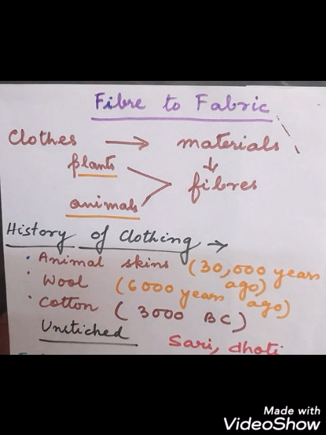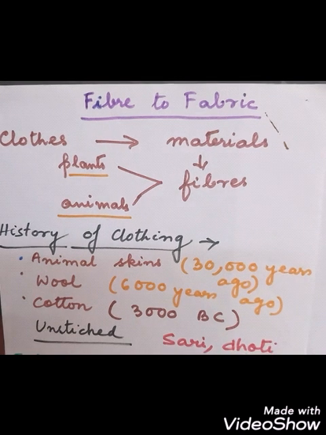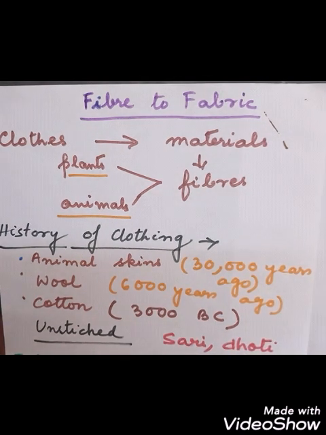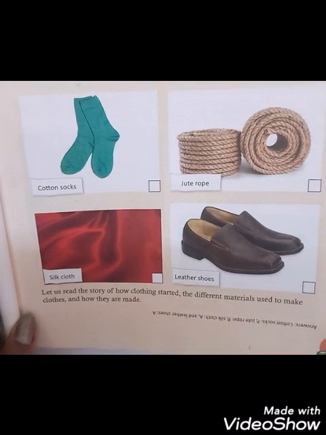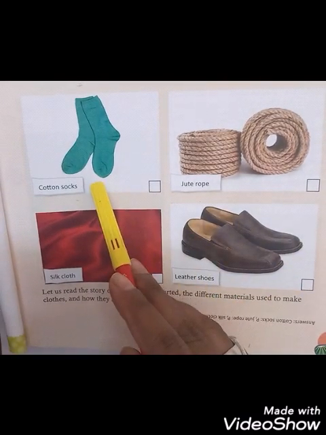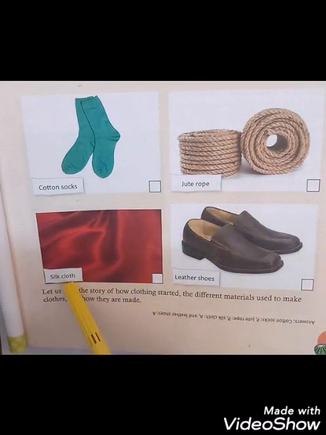So next we will come to the picturesque portion of the book, that is page number 49. In your book you can see different materials shown in the pictures. As you can see here, I'll show you: cotton socks, jute rope, silk cloth and leather shoes.